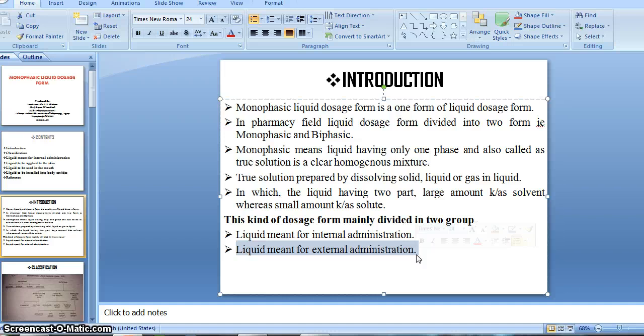There are various kinds of liquid preparations, such as lotions, that we apply on the skin externally. And for internal administration, examples of internally administered liquids are mixtures, syrups, and elixirs, this kind of preparation we can drink, right?